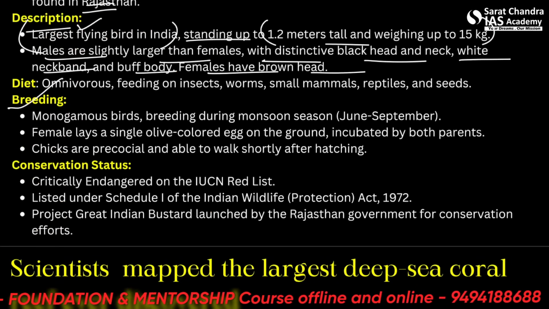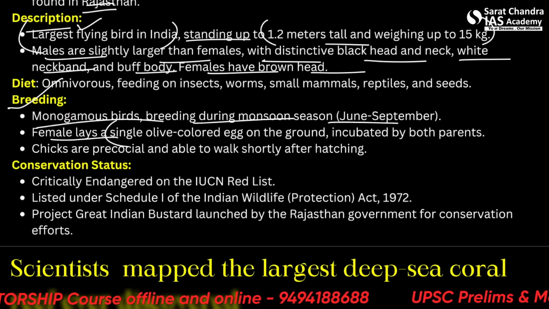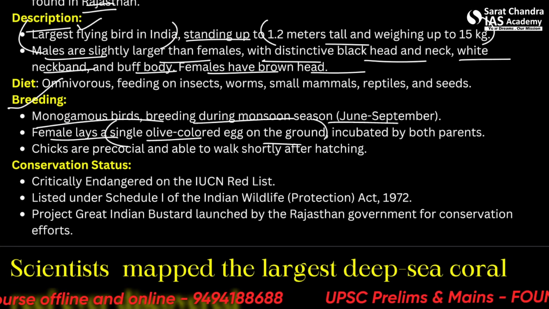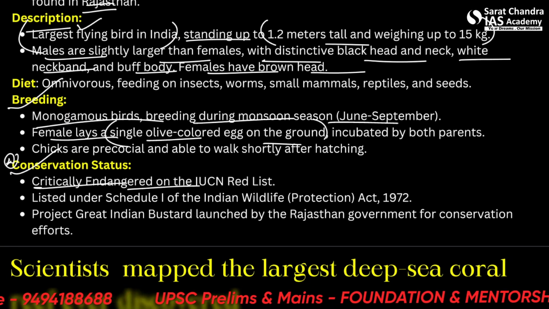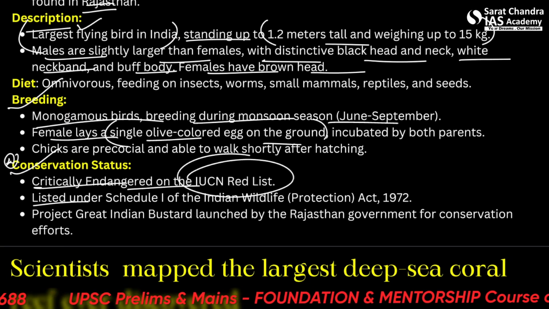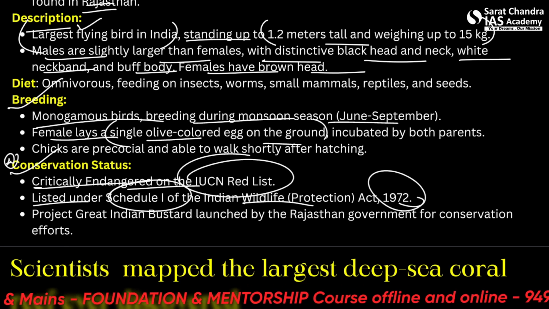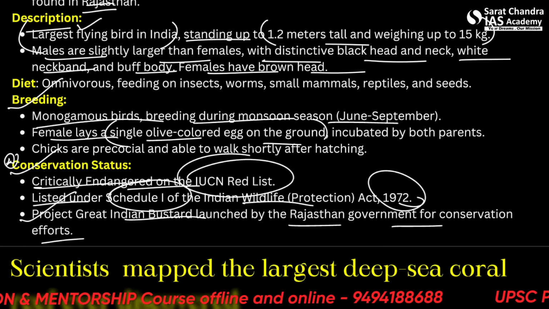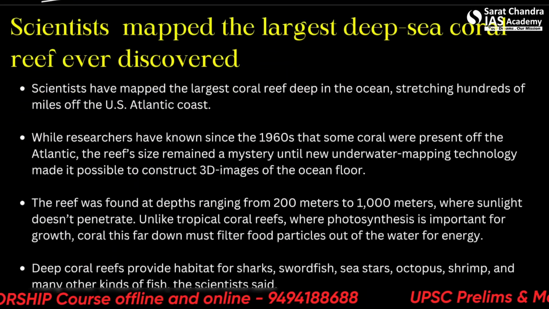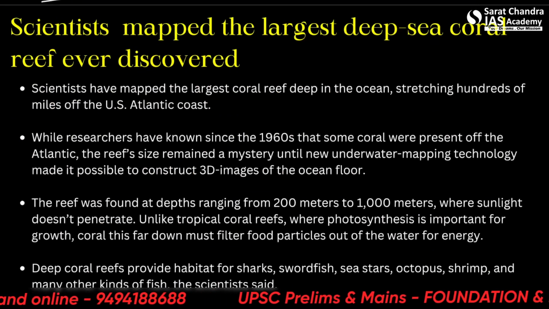We see the breeding pattern. It is a monogamous bird that breeds during the monsoon season, and the female lays a single olive-colored egg on the ground, so it has a special looking egg. The conservation status is most important of this: critically endangered on the IUCN Red List. It's also listed under Schedule 1 of the Indian Wildlife Protection Act of 1972. So there was a Project Great Indian Bustard which was launched by the Rajasthan government for conservation efforts. Alright, let's see the next news, which is scientists mapped the largest deep sea coral reef ever discovered.